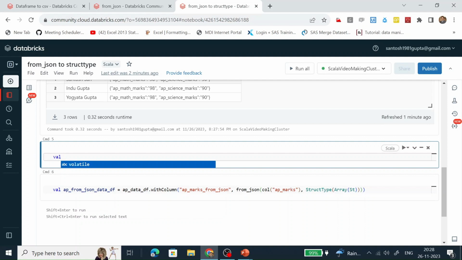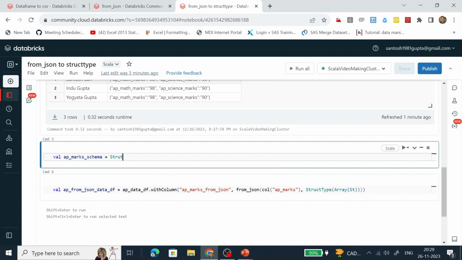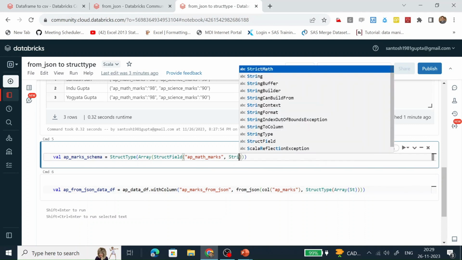How are we going to define the custom schema or data types? So AP marks schema. How are you going to create the schema with the help of a struct type? In the struct type, there could be multiple struct fields. In this struct field, the name is AP math marks, which is of string type.